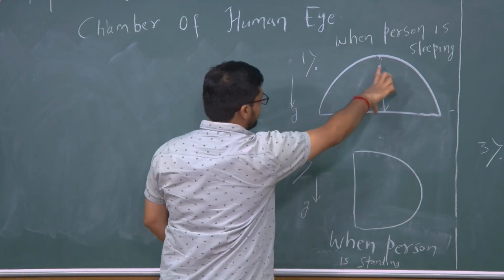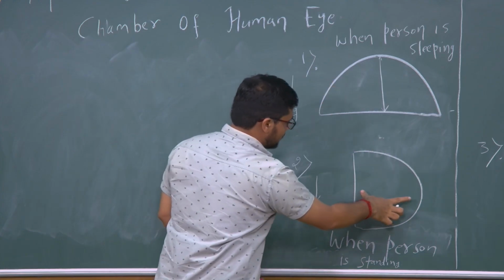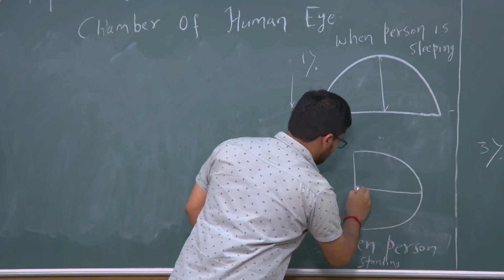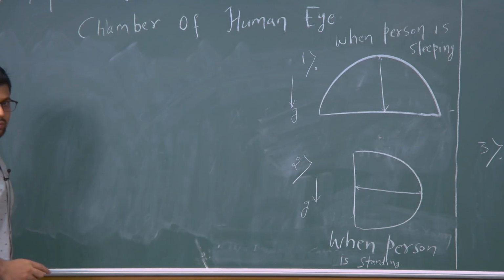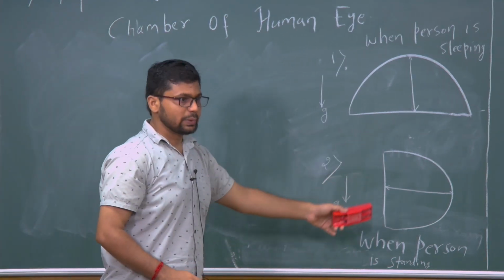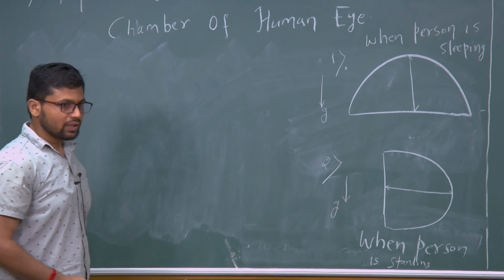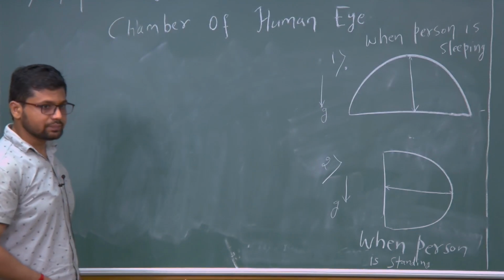Here the gravity is acting in the direction of the depth of the anterior chamber, whereas in this other case the gravity is acting in the direction of the width of the anterior chamber. So, there is a small difference because of the orientation of the eye, and the flow patterns will also change because of this. We will see after a few minutes how it changes.